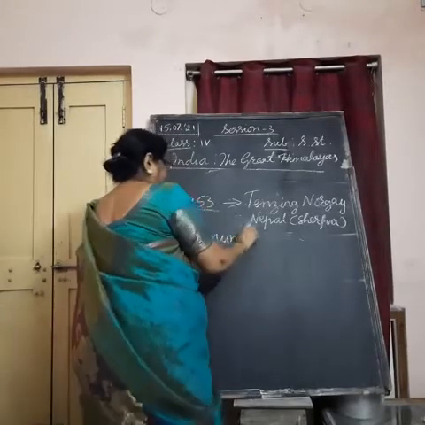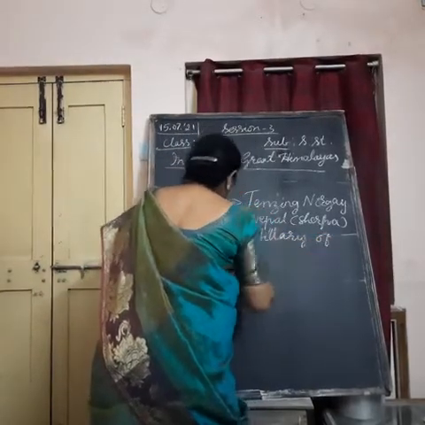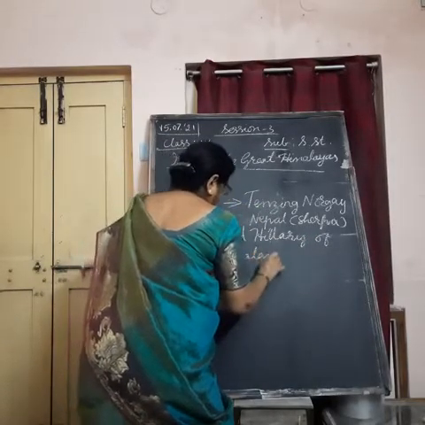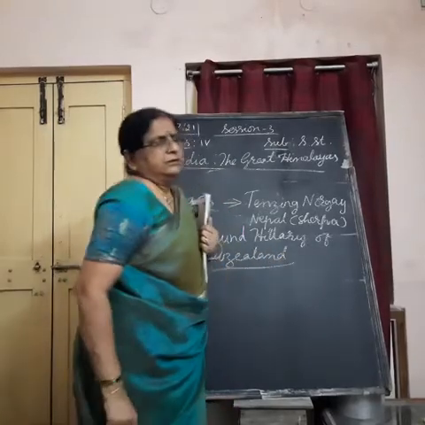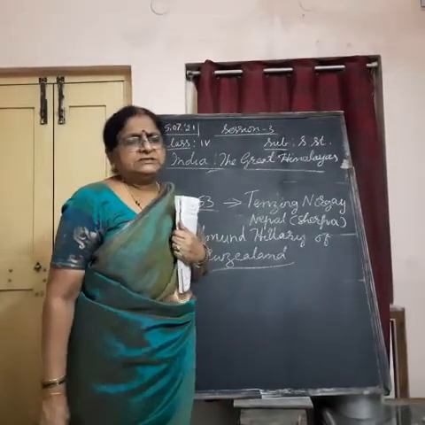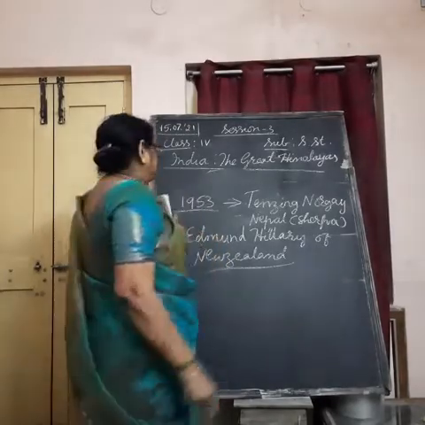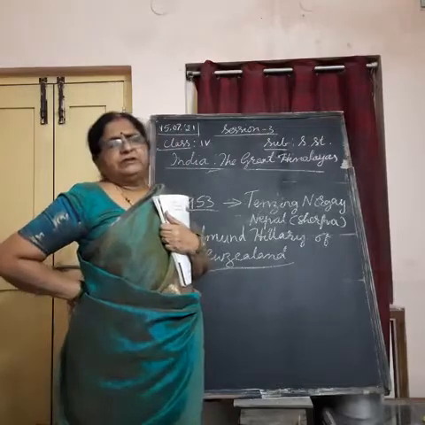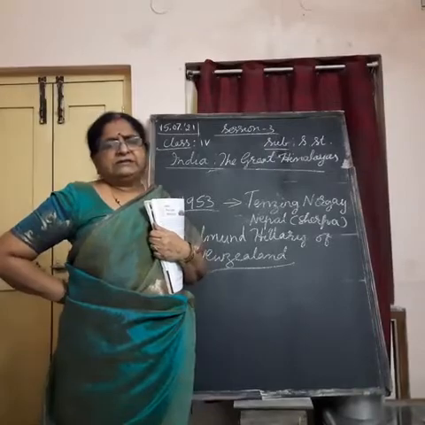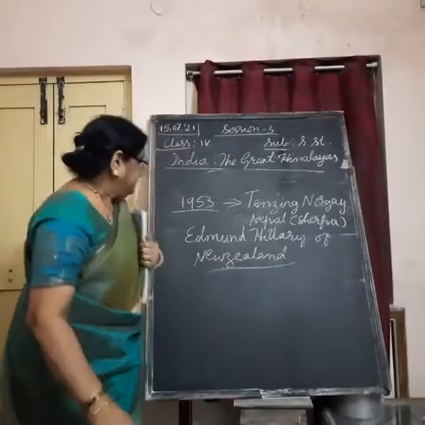Edmund Hillary of New Zealand, a small island group it is. So these two people were the first persons to climb the Mount Everest. Understand? In 1953, Tenzing Norgay of Nepal and Edmund Hillary of New Zealand went together and they were successful in climbing the Mount Everest. Then in the year 1984,